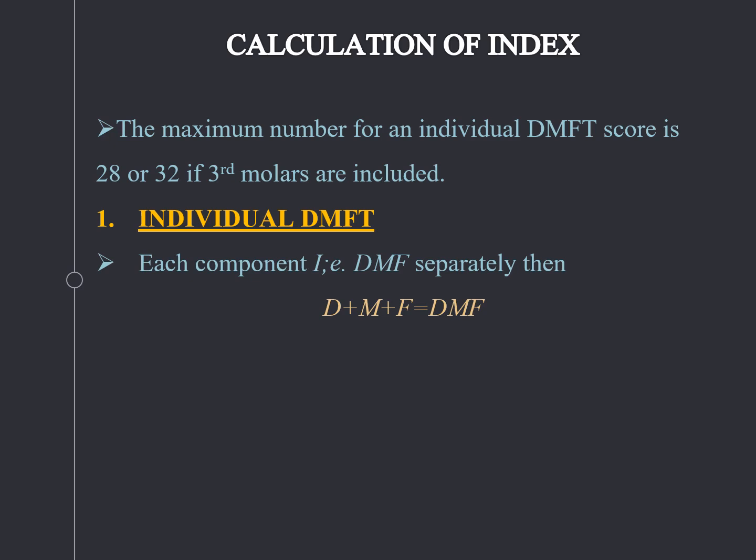In 1987, the WHO, World Health Organization, modified certain rules of the DMFT index. They said that third molars should be included in the DMFT index according to WHO in 1987.